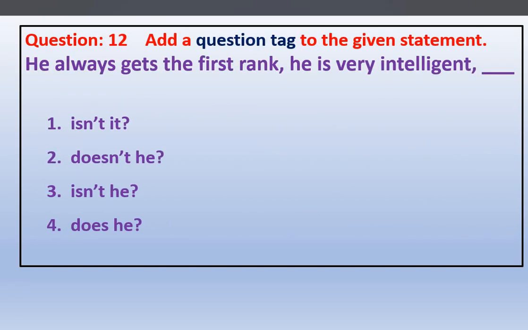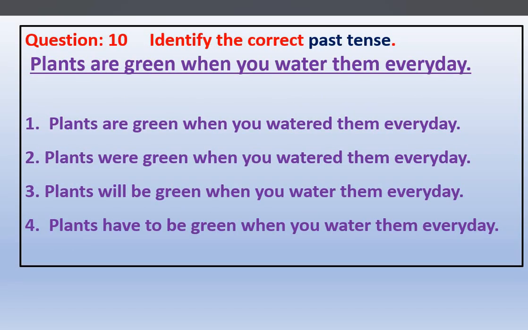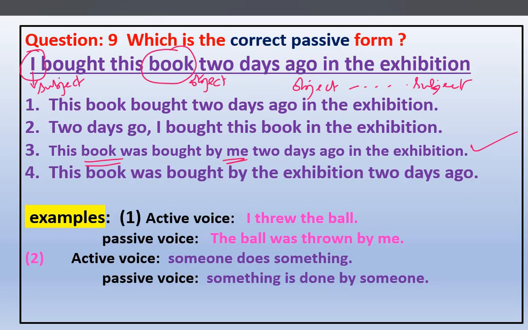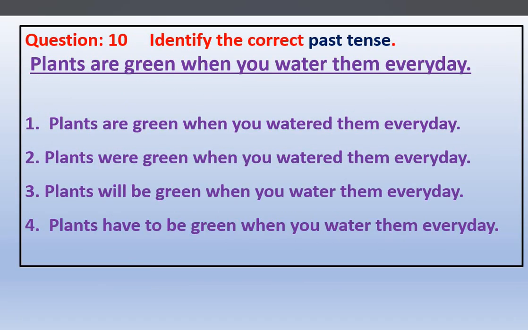Now next question. Question number 10. Identify the correct past tense. So we have to identify the correct past tense for the given sentence. Plants are green when you water them every day. So when we water them every day, plants will be green. That is natural. So what is the correct answer here? What is given is in the present simple tense.